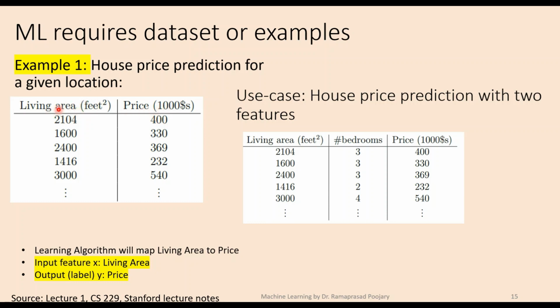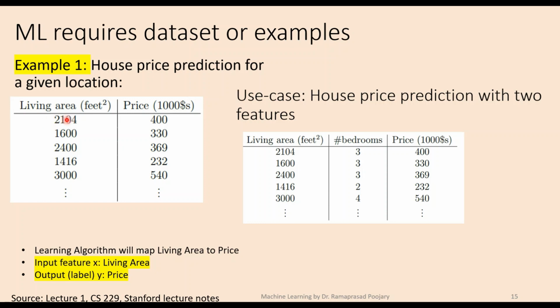This is the input variable, which is nothing but the independent variable, and this is the target variable or output variable. It's also called a label, or a dependent variable. So each row is an example here, which is input 2104 and $400,000, that is the price.